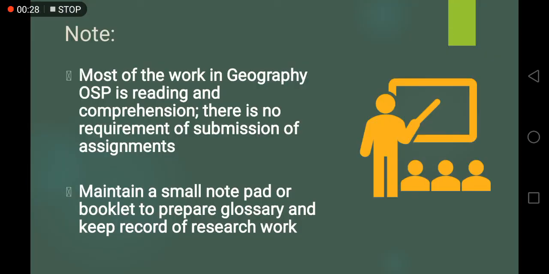Please note down that most of the work in geography OSP is reading and comprehension. There is no requirement of submission of assignments. Maintain a small notepad or booklet to prepare glossary and keep record of research work.